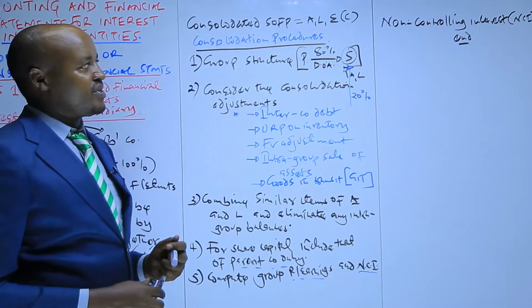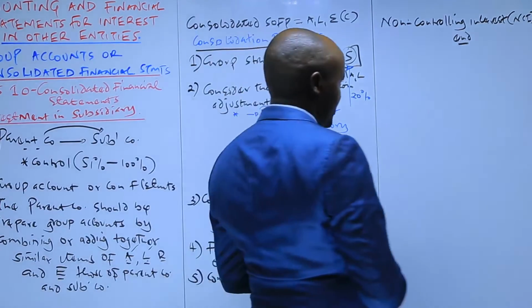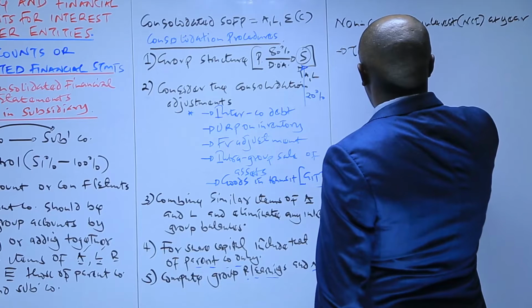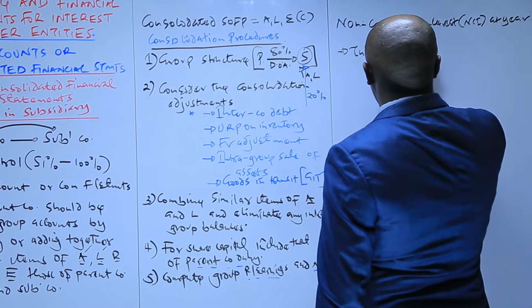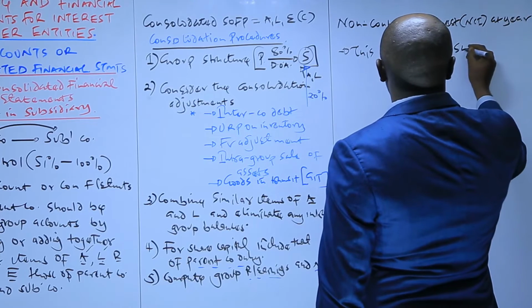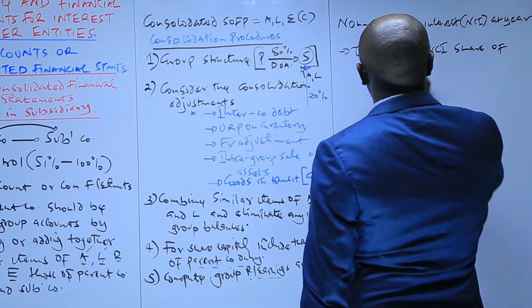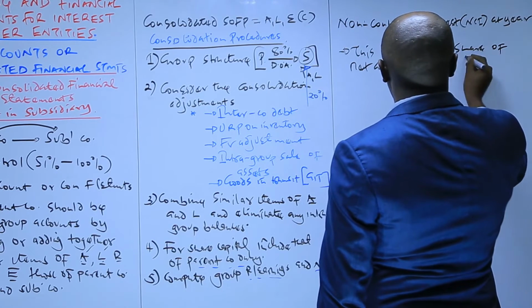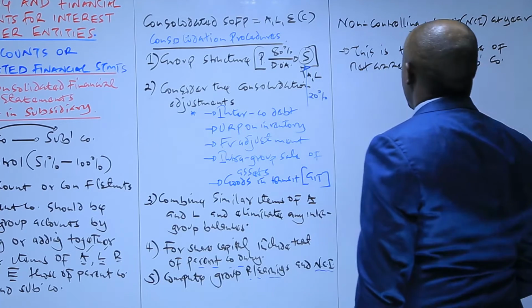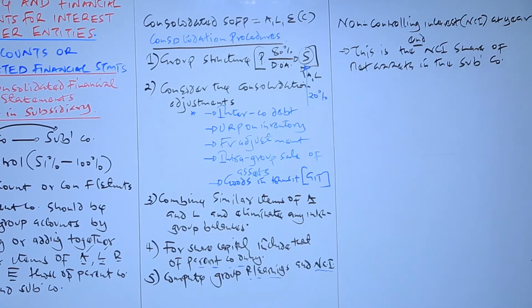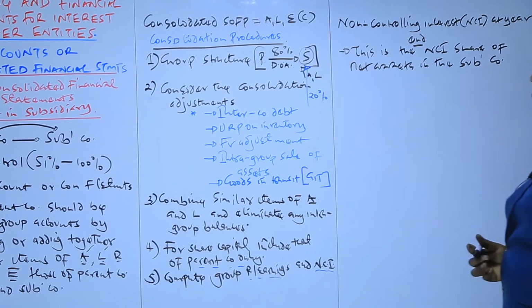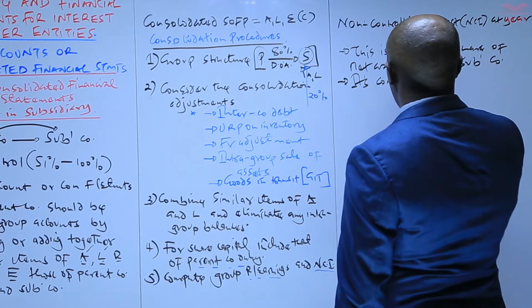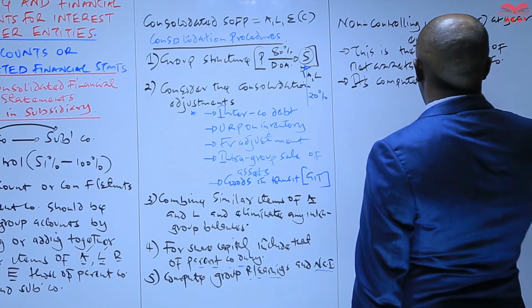Now, how do we compute this non-controlling interest at the end of the year? Even before you look at the computation, we can say that this is the NCI share of net assets in the subsidiary company. It is computed as follows.